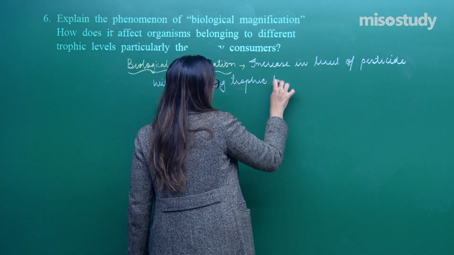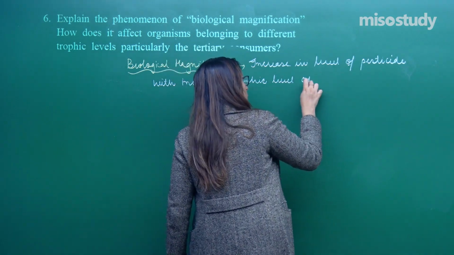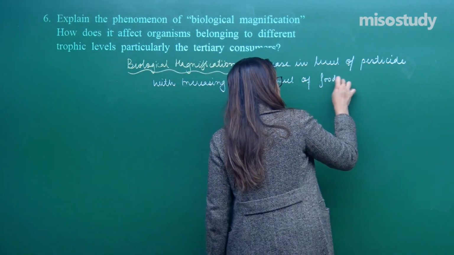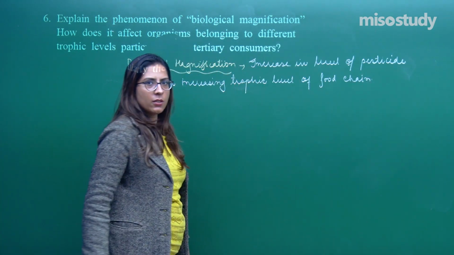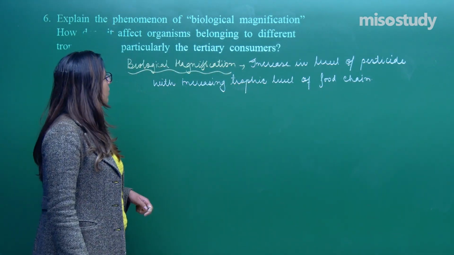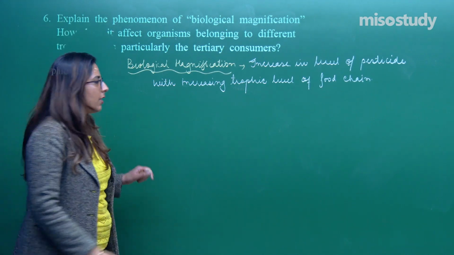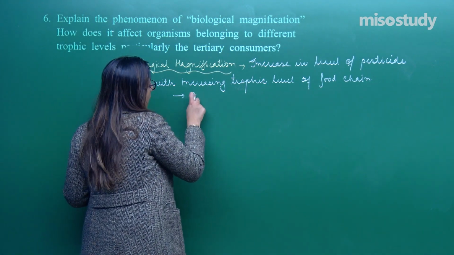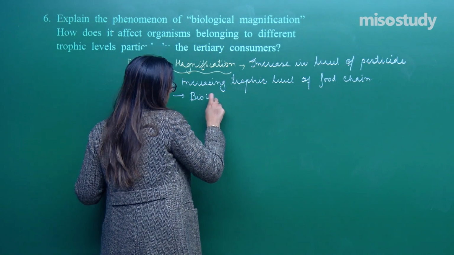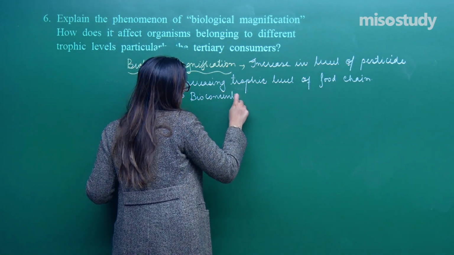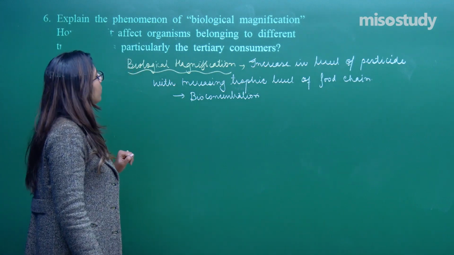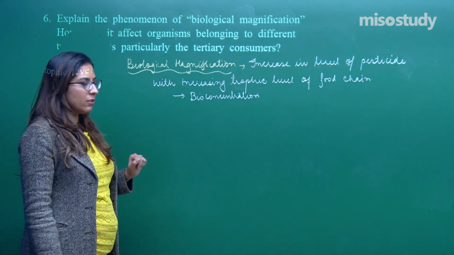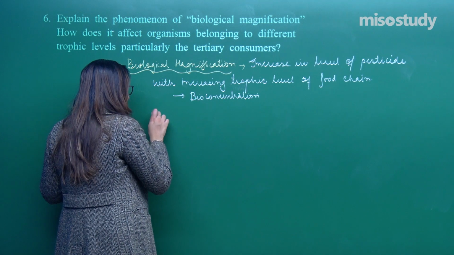Trophic level of food chain. This is termed as biomagnification, right? Another name which is given to biological magnification is bioconcentration. Bioconcentration. Right? Now, in bioconcentration, what happens is, let's take an example.